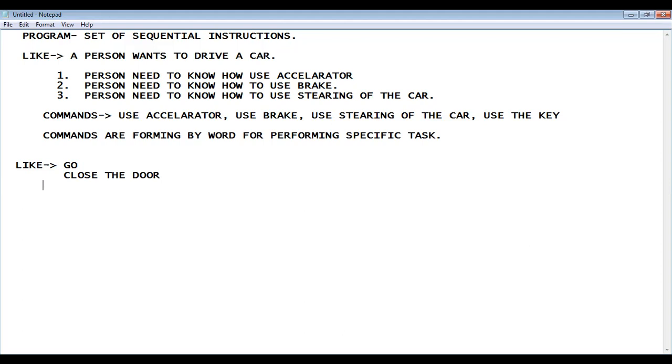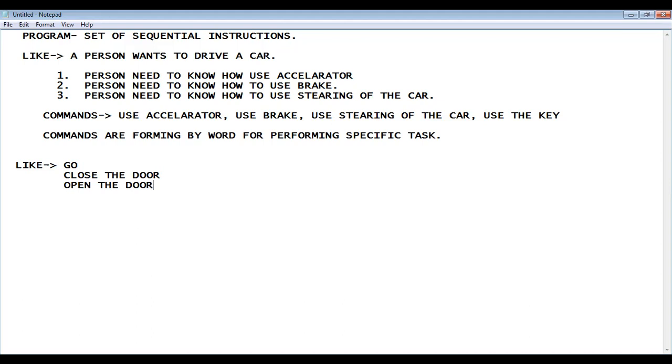And when I consider open the door, that is also another task. So the tasks which are specified by some words, the word is telling us to perform a specific task, and that type of word is a special kind of word which is known as a command. So a command is nothing but a word. And when we are writing any program, that is nothing but a collection of commands.